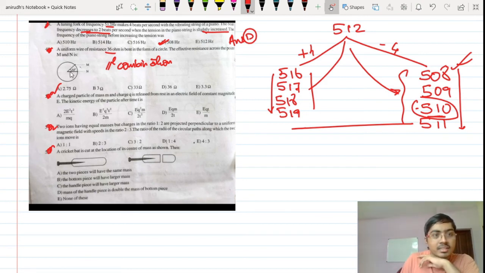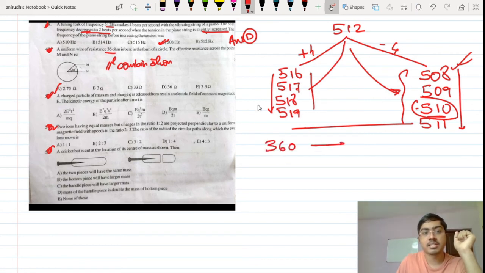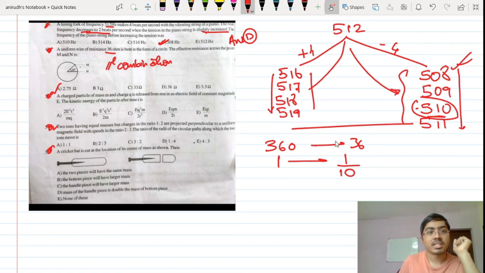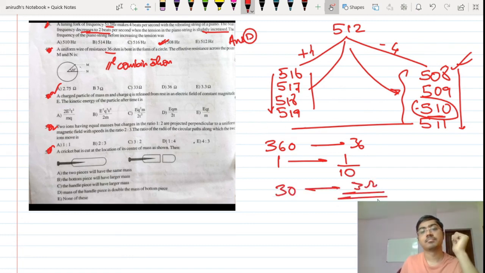Okay, so here 30 degree is the angle subtended by this small part which is present over there. So how will I do that? 360 degree can give a resistance of 36 ohm. So that means 1 degree can give a resistance of 1 by 10 ohm. So that definitely means that 30 degree means 3 ohms. Obviously.